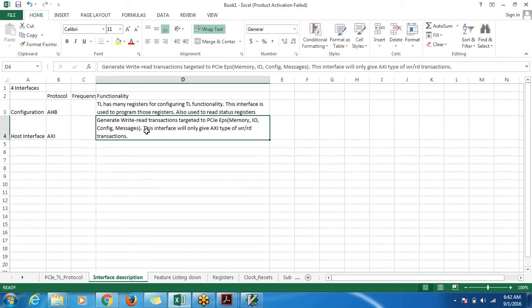You see, I have introduced one term called root complex, targeted to PCIe endpoints. The endpoint basically, if you have done a course on PCI or attended our course, you would know what an endpoint is. But let me quickly give you an overview.